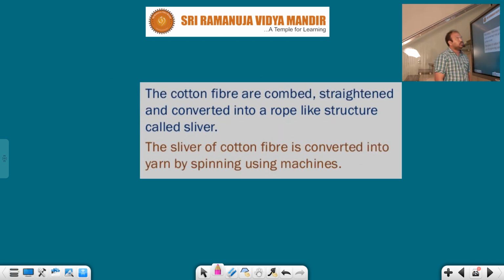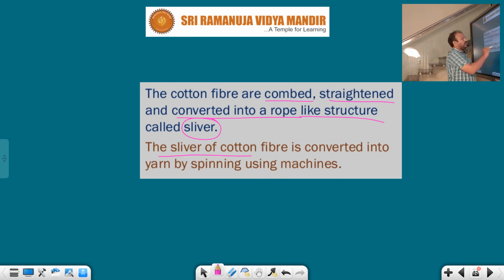The cotton fibers are combed, straightened and converted into a rope-like structure. This is called sliver. So this is the sliver process. When you take that yarn and keep it in the machines, the raw cotton is combed and straightened and converted into a rope-like structure, and it is called sliver.